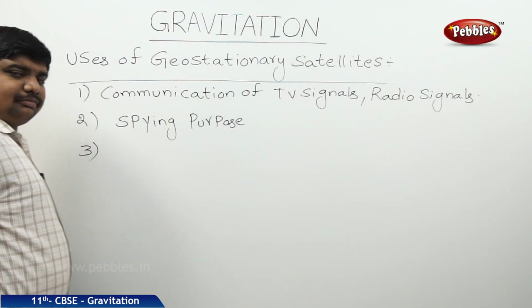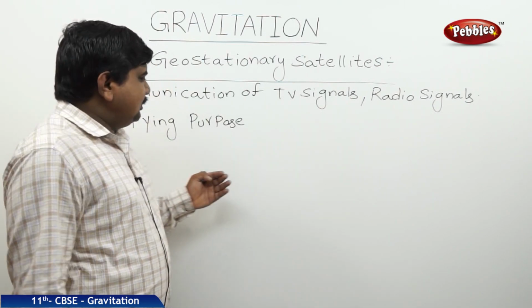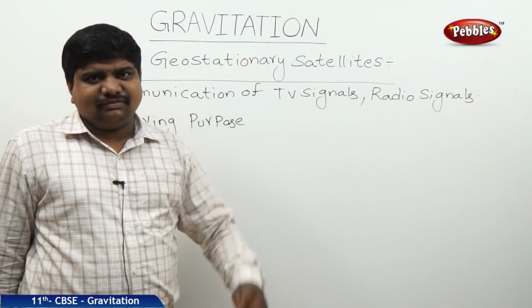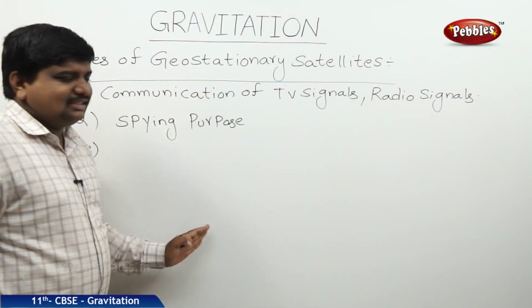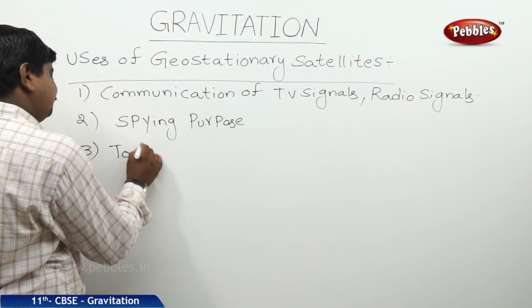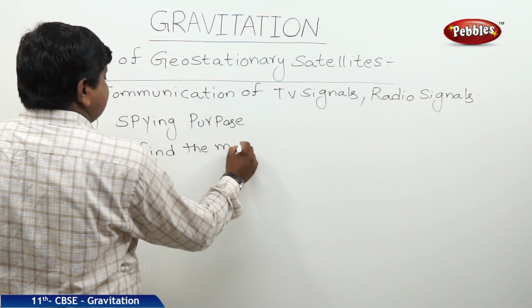Third example, if you want to research the different ores of different minerals at different places of the earth, these geostationary satellites are very helpful, to find the mineral deposits on the surface of earth.